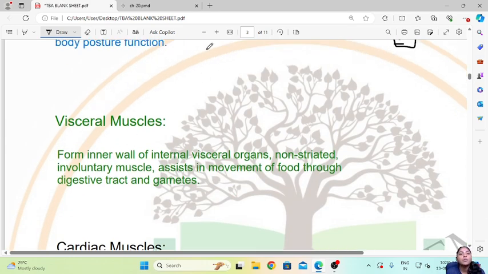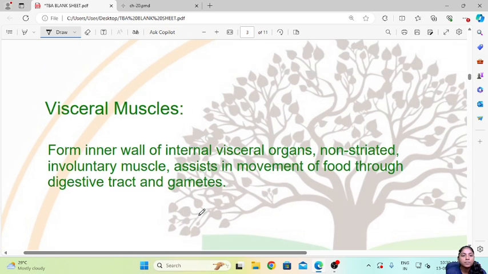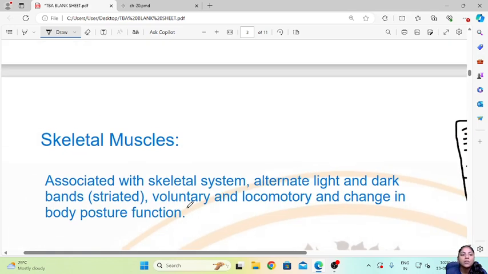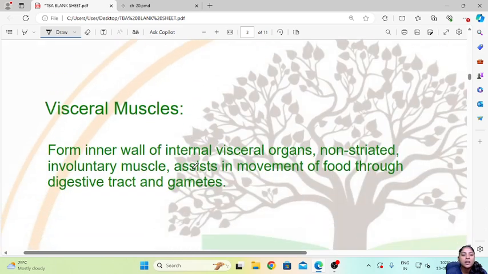Then the next type of muscles that we have are the visceral muscles. So these form the inner wall of internal visceral organs. These are non-striated and involuntary muscles. Now these striated or skeletal muscles are also voluntary in nature, that is we can move them at our will, whereas the visceral muscles are involuntary, that is we cannot move them at our will.